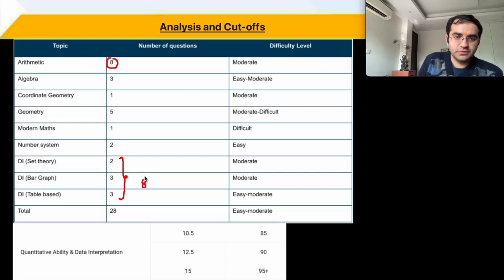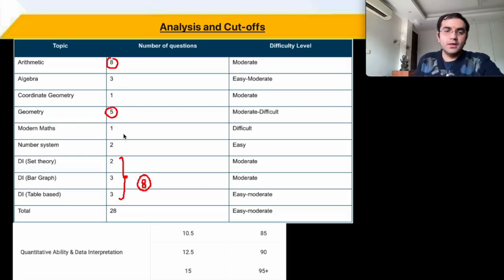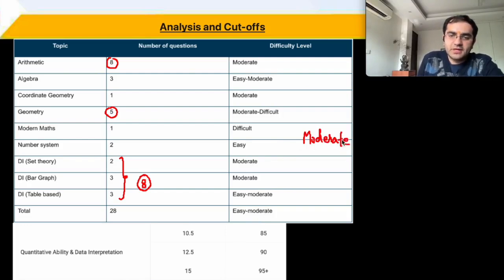So these two form the most important part of your paper, the heaviest, and of course the third will be geometry. Rest is all mixed up. ठीक है, इधर उधर से कुछ कुछ कुछ. So overall अगर आप पेपर का लेवल देखें, it is mostly easy moderate, moderate, moderate, ऐसा है. तो the level of the paper is moderate. The cutoff percentile of 85 is at 10.5 marks.